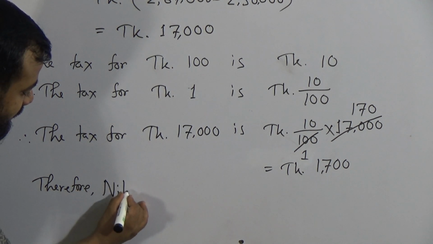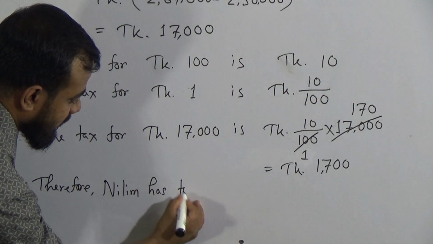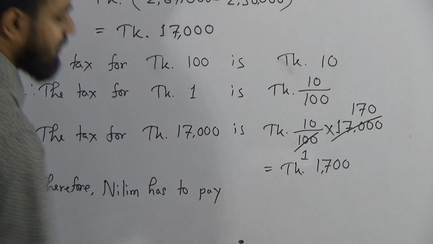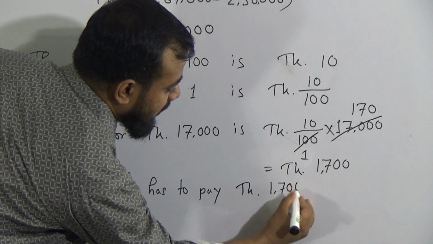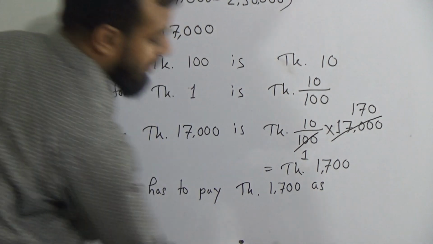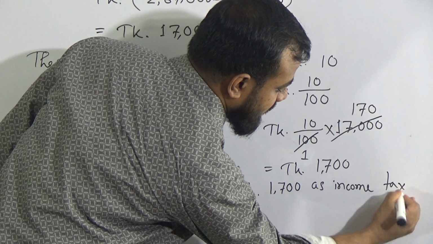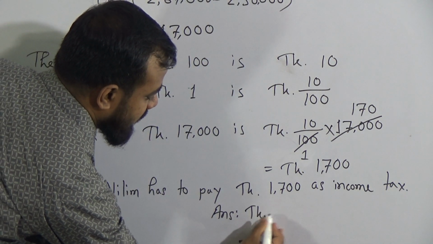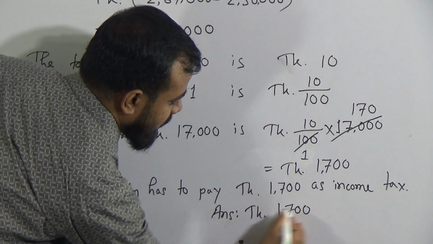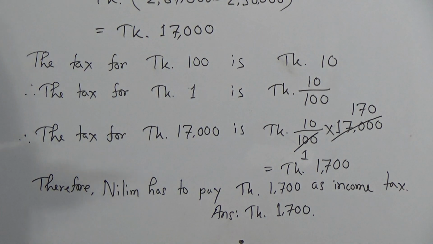Therefore, Nilim has to pay taka 1,700 as income tax. The answer is taka 1,700. This is our required answer. My dear students, I hope you have understood my today's solution of question number 15.